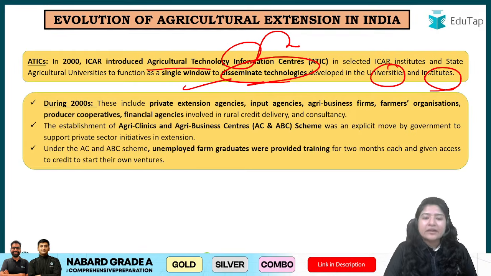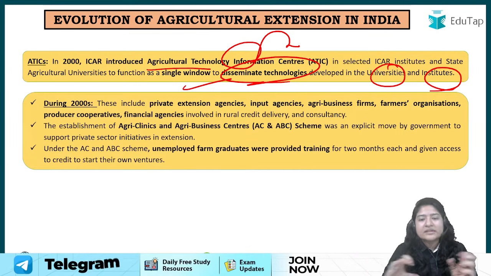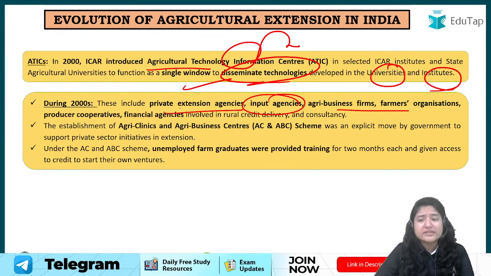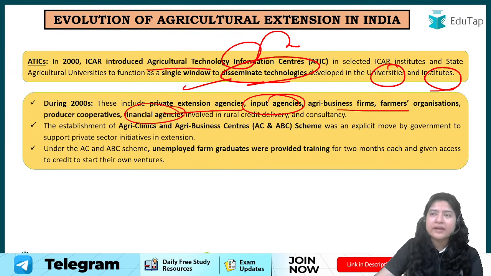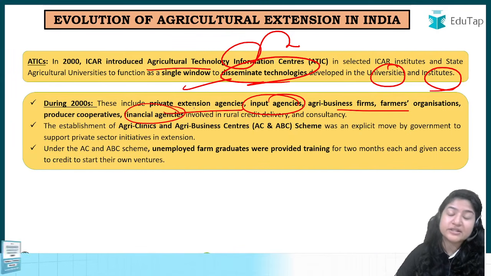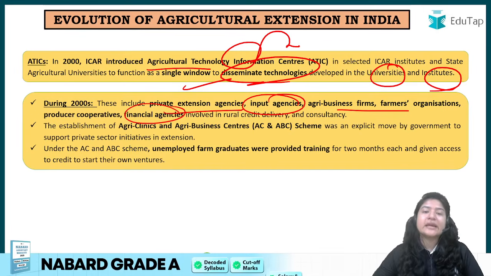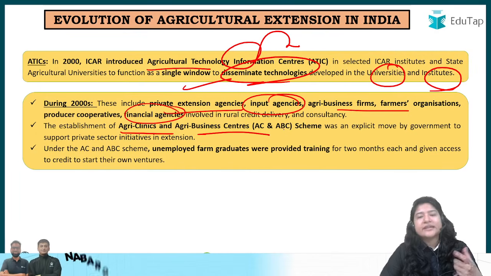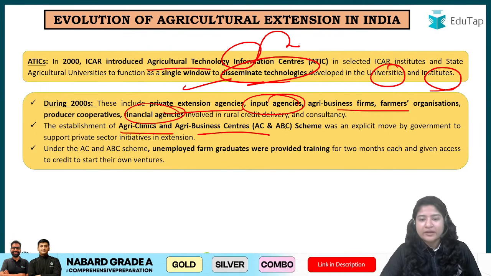ठीक है, इसके अलावा फिर अभी current progress क्या, 2000 से क्या progress है? New private extension agencies have come. ठीक है, agri business, these units, organizations have been set up, financial agencies have been set up, so that, you know, through extension technology, extension methods, the farmers can be taught, they can become better. और उसी में एक scheme है Agri Clinic and Agri Business Centers. So it's a scheme name. So if you are from agriculture background, you can enroll yourself under this particular scheme.